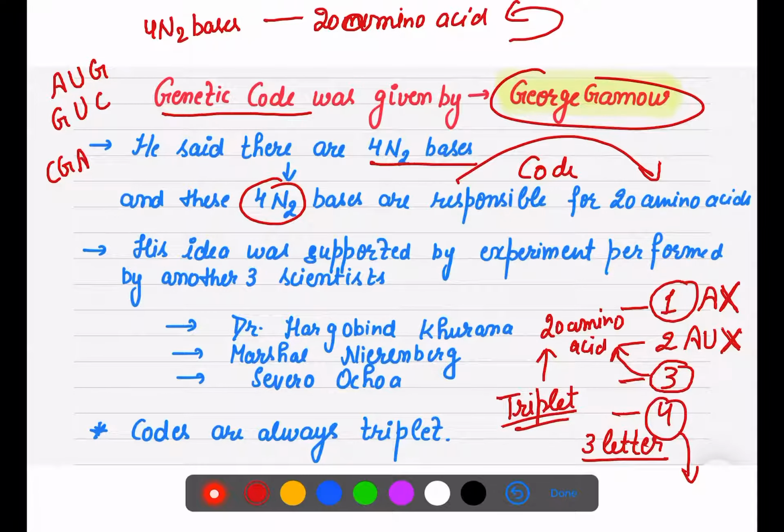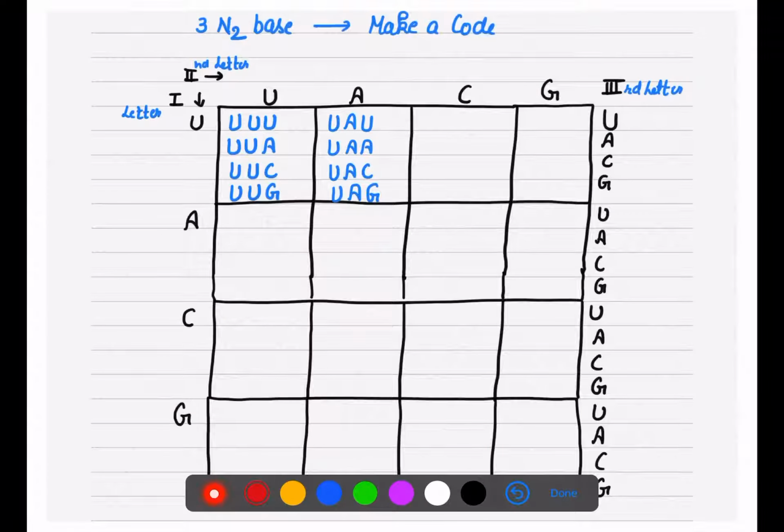Triple letters, 3 letters. Three other scientists supported his idea: Dr. Har Gobind Khorana, Marshall Nirenberg, and Severo Ochoa. They supported his experiment. They said codes are always triplet. So three nitrogen bases, I told you, will make a code.